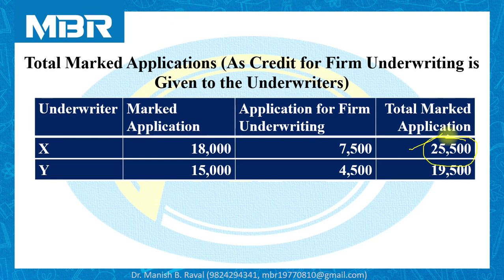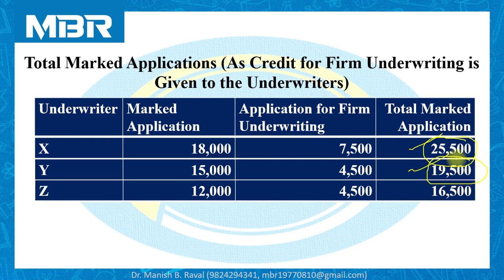Underwriter Y, marked applications received from the public 15,000, and 4,500 for firm underwriting. So total number of applications marked including firm underwriting is 19,500.